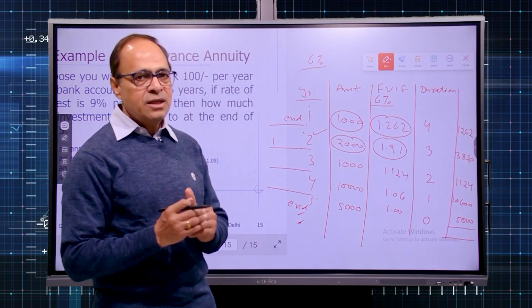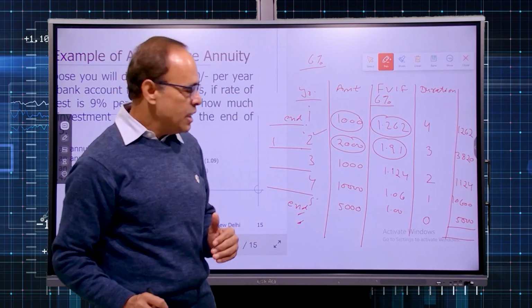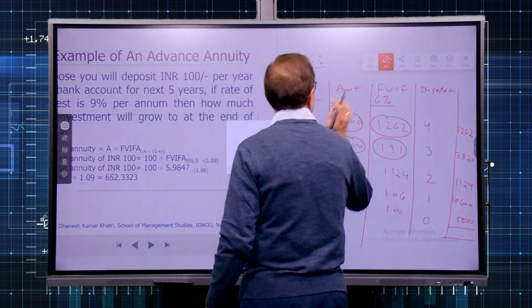So take care, incidence of deposit, it is at the end. I will take another example also. So let us proceed further.